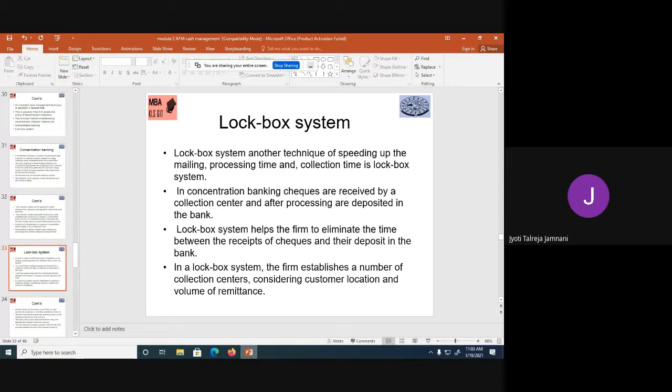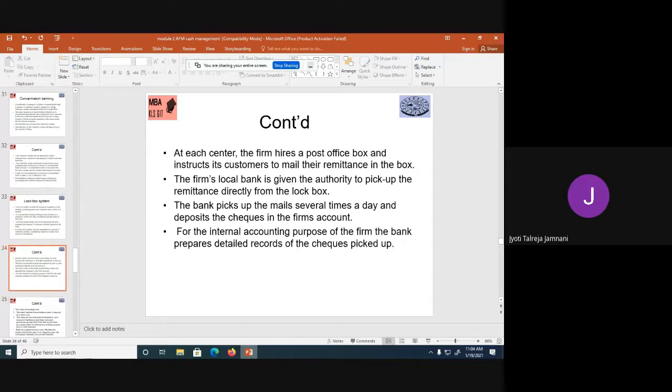From there, the accountant processed the checks and put them into the bank account. So that processing time took some days. But in the case of the lockbox system, there is no need to go to the accountant or to the collection center. We can set up lockbox systems in a particular city near the customer's location, and it all depends on how much volume he is buying from us and how much money he has to give.